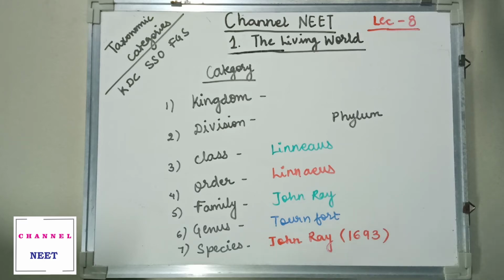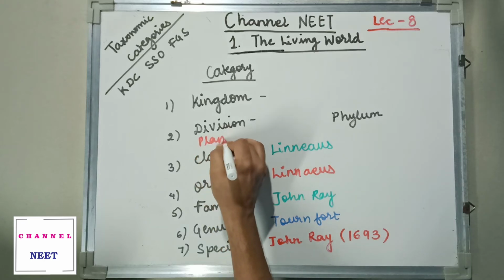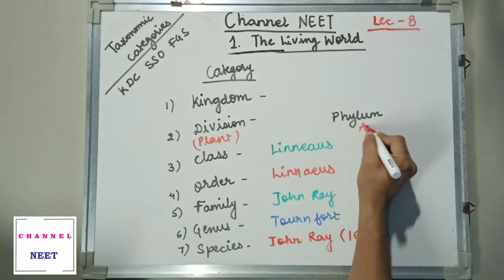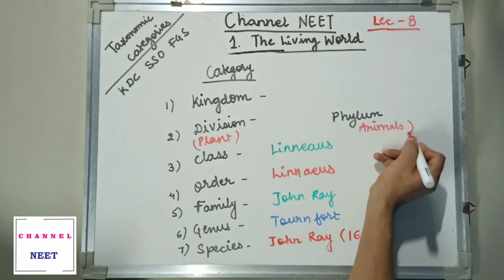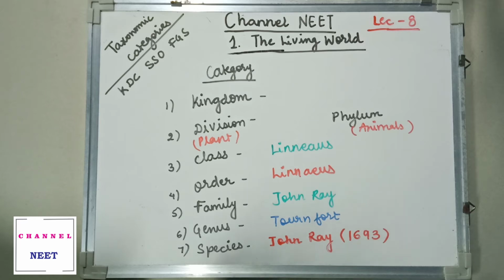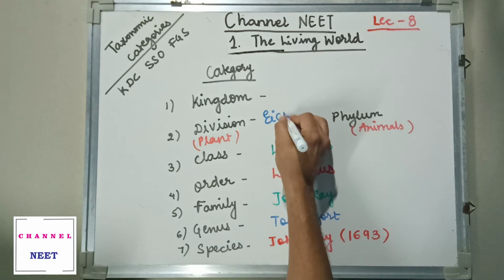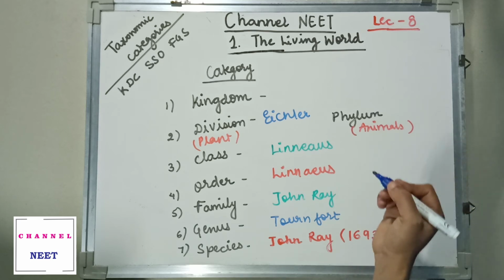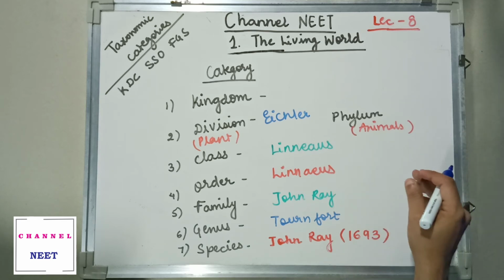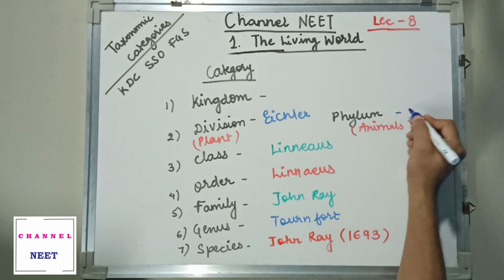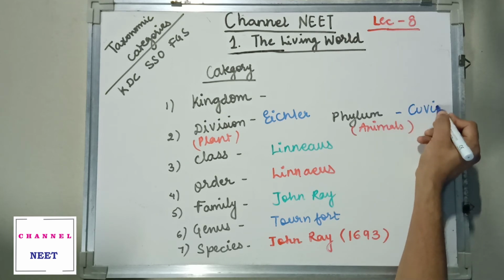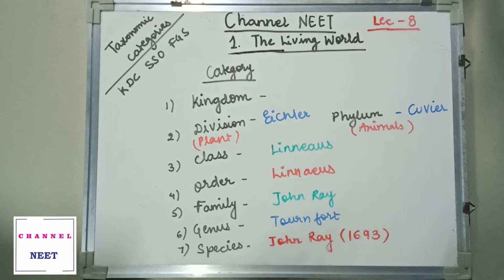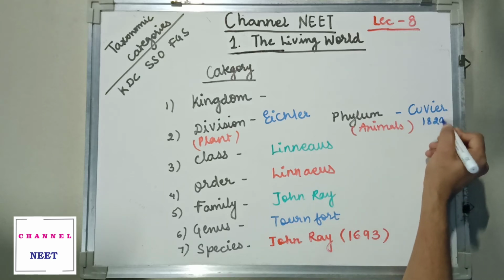Division, you already know, is used in plants, and phylum is used in animals. Division was coined by Eichler, and phylum was given by Cuvier, in the year 1829.